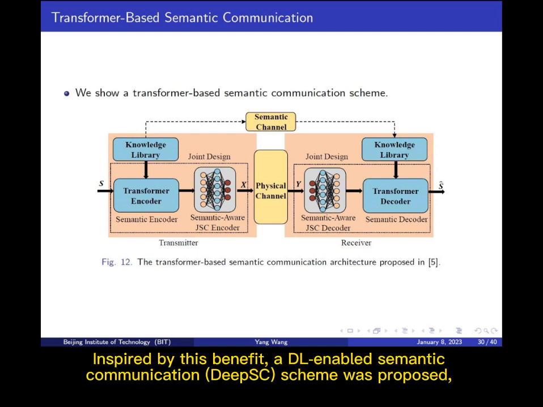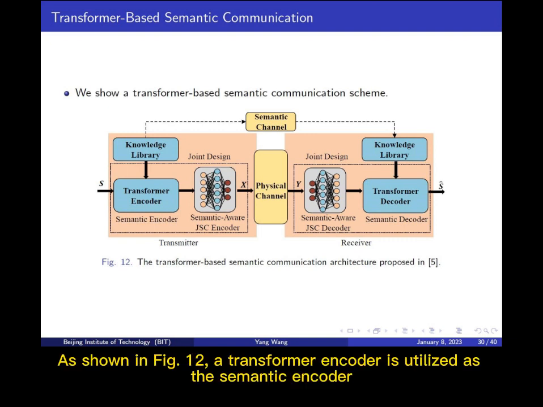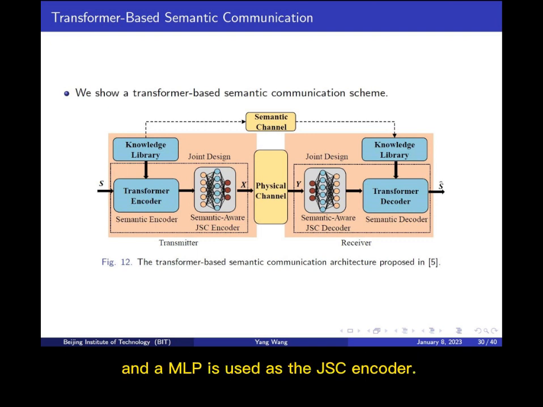Inspired by this benefit, a DL-enabled semantic communication (DeepSC) scheme was proposed, where a separate semantic coding network is utilized to better extract accurate semantic information. As shown in Figure 12, a transformer encoder is utilized as the semantic encoder and a MLP is used as the JSC encoder.